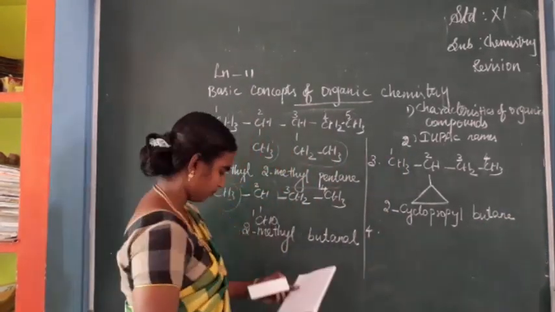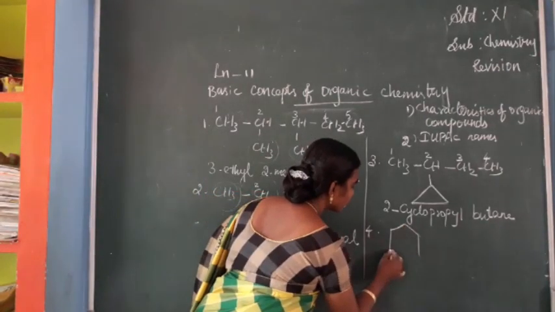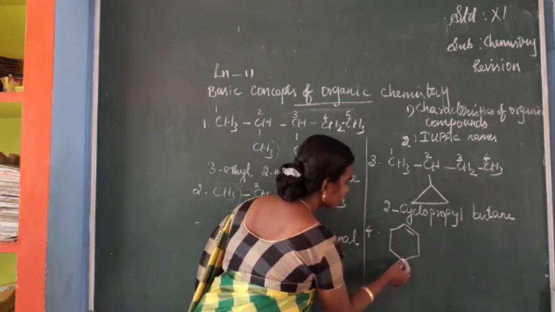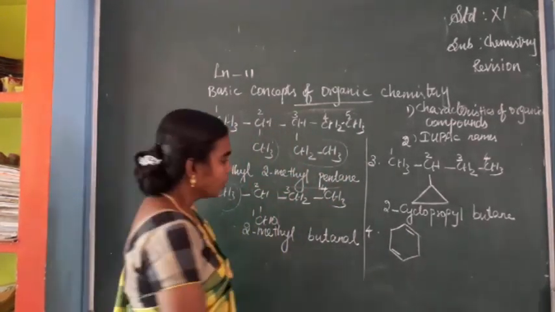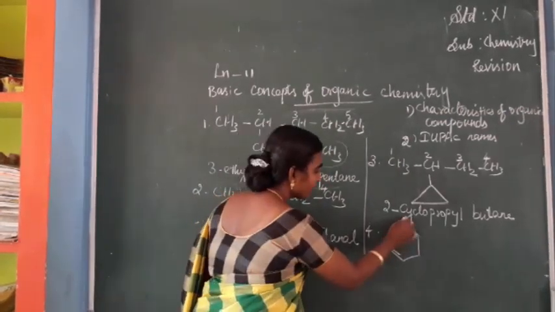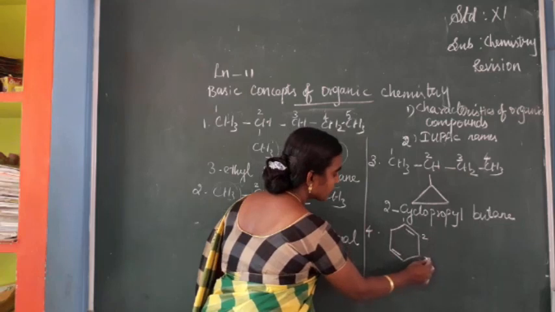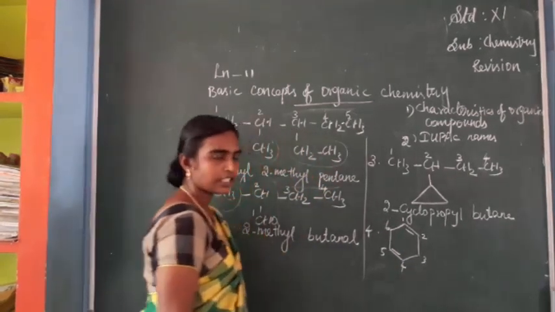So next one. In the benzene ring, if 2 double bonds are there, we have to number from here: 1, 2, 3, 4, 5, 6 carbons are there.